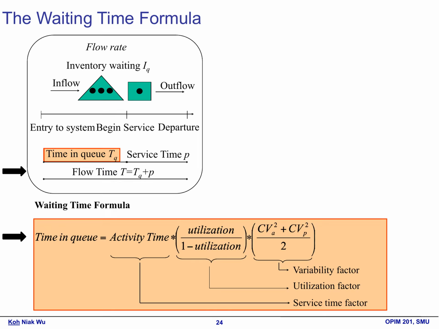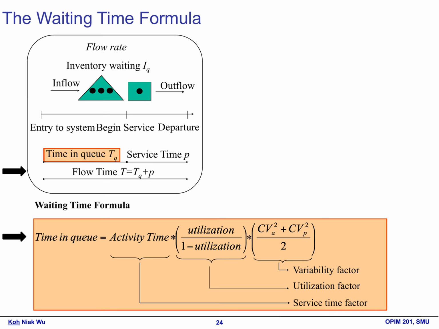We can break this down into 2 parts. Inflow, which is the number of customers coming in, and outflow, which is how many are served and then leave with their orders. Now, let's consider the average flow time, denoted as T. This is the total time a customer spends in a cafe. It includes 2 key components: the time spent waiting in line, known as TQ, and the service time, represented by P, which is how long it takes to prepare their drinks.